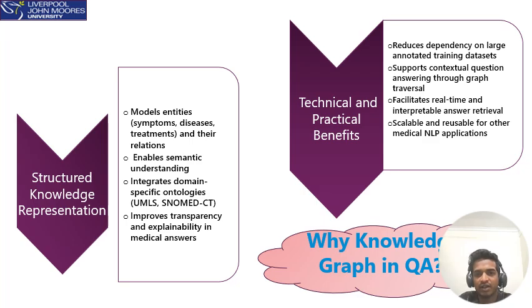Also, they enable multi-hop reasoning, that is, answering complex queries that require traversing multiple relationships. For instance, which tests are recommended for conditions that cause seizures would require at least two relational hops in the graph. Unlike deep learning black boxes, knowledge graphs offer explainability. The system can trace its path through the graph, something crucial in healthcare to ensure transparency. Lastly, the graph can be enhanced using standard ontologies like UMLS, improving both completeness and clinical accuracy. These capabilities make knowledge graphs a powerful foundation for building intelligent, reliable, and domain-aware QA systems.